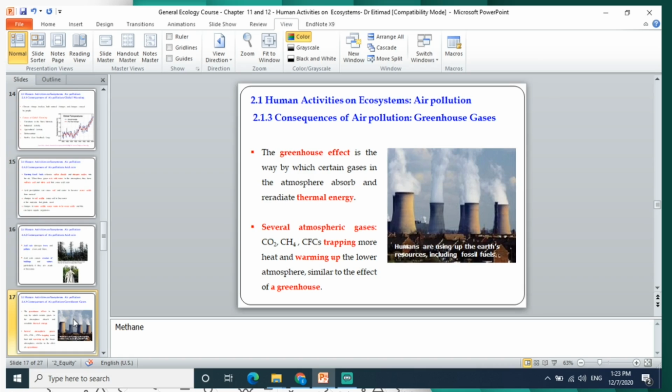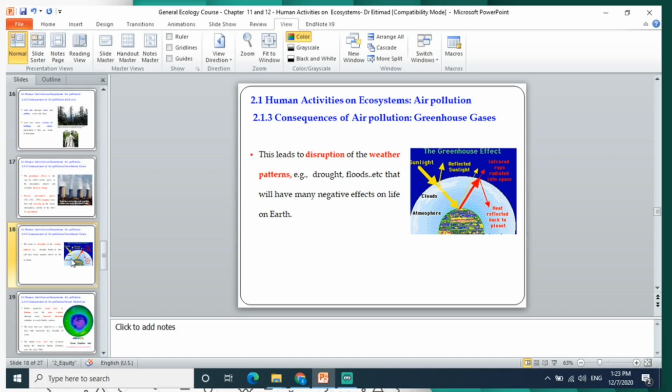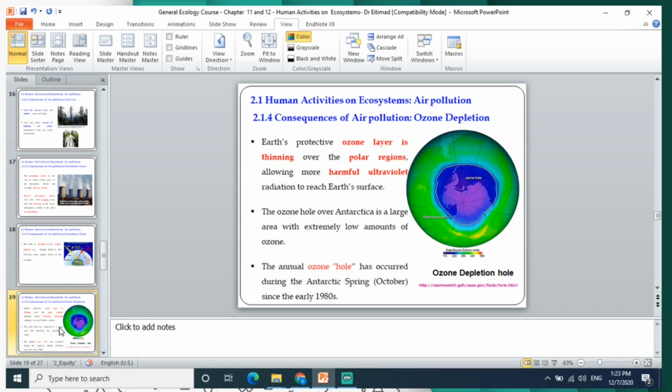Several atmospheric gases such as carbon dioxide, methane, or chlorofluorocarbons trap more heat and warm up the atmosphere, so it is similar to the effect of a greenhouse. Why does it affect the earth? Because this leads to disturbance of the weather pattern, like causing drought and floods, that will have many negative effects on life on the earth.